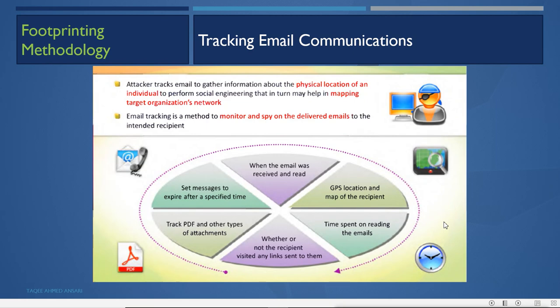And with some Trojans or some RATs, when you click on those links, those spywares get activated.